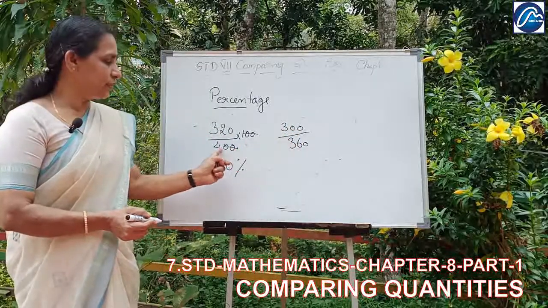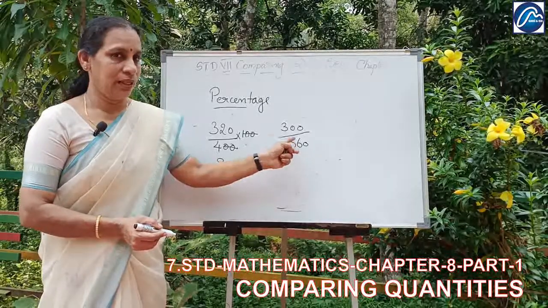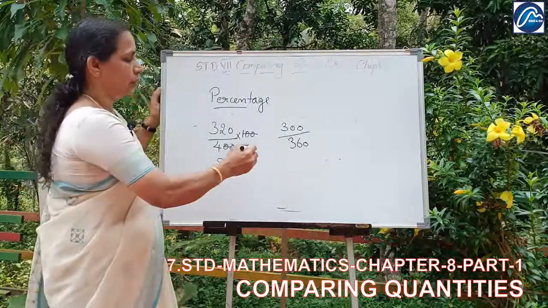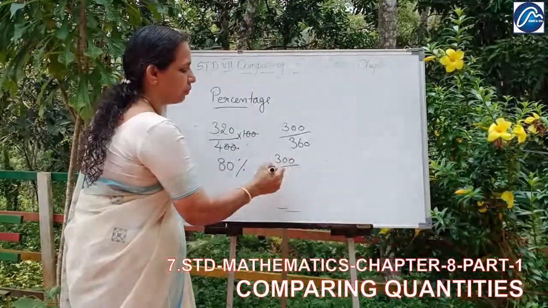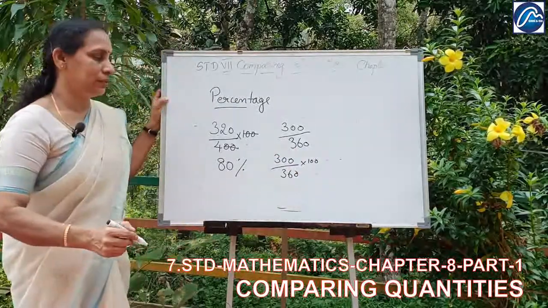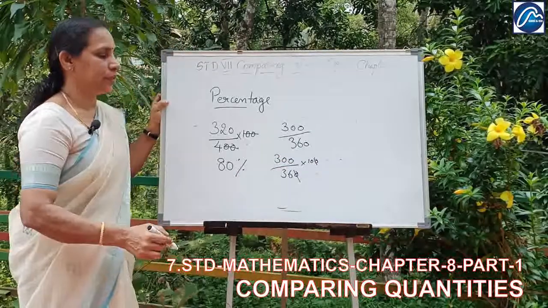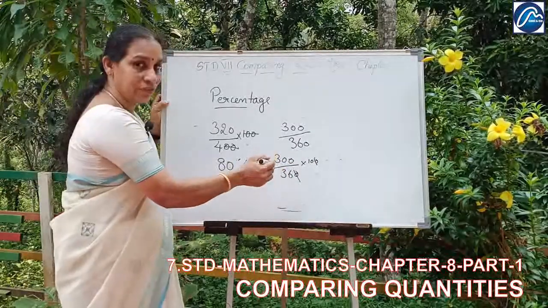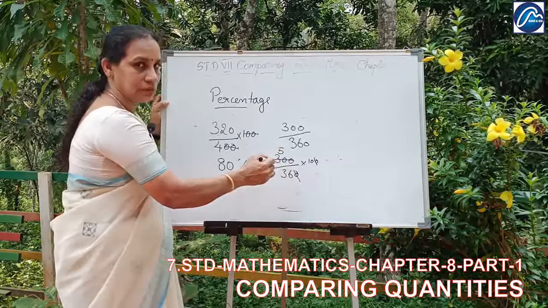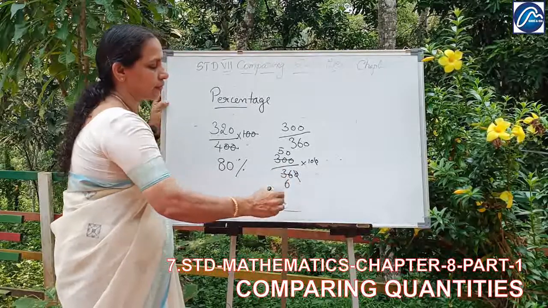You could not tell which is more just by looking, because this is out of 400 and that is out of 360. So we have to change both into percentage. So 300 divided by 360 into 100. Here also we are doing the same thing. The 0s cancel, and when dividing, 5 6s are 30, and 6 6s are 36.